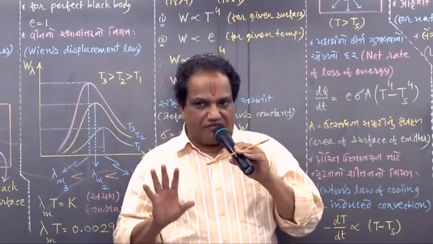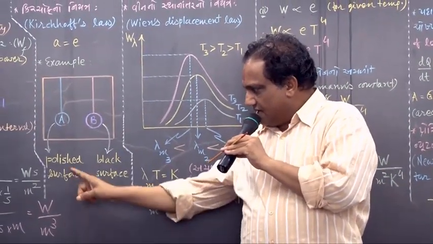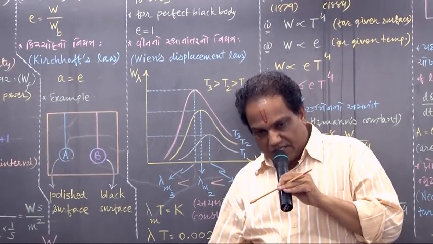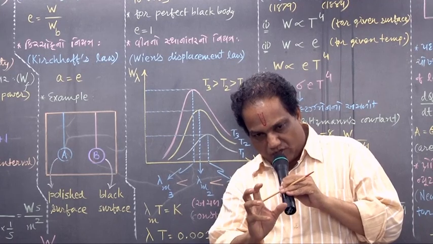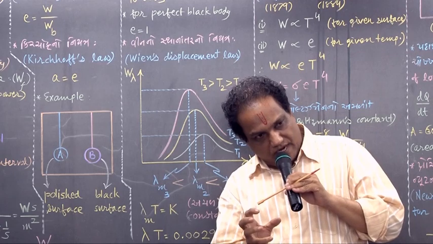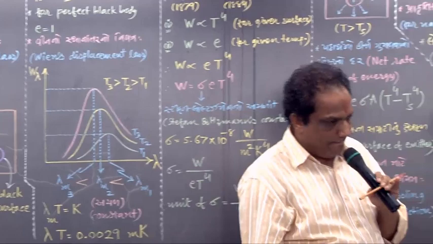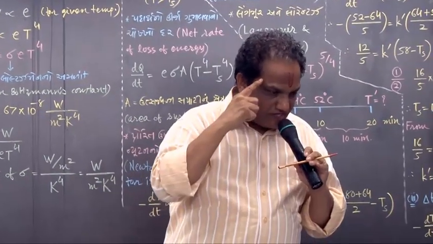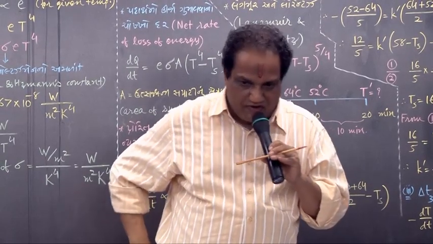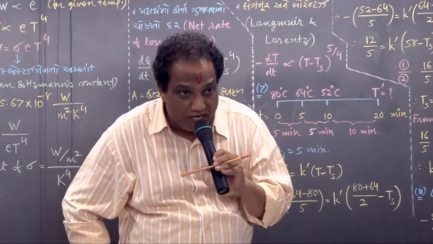You know what happens after some time? Talk about this one first. Its surface is polished, smooth. A smooth surface has less absorptivity, so it will absorb less amount of incident energy. At first sight, because it absorbs less radiant energy, we may think its temperature should be low.